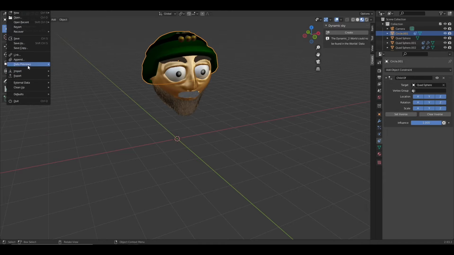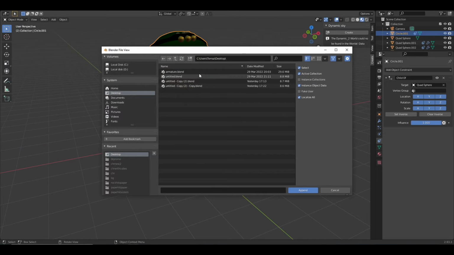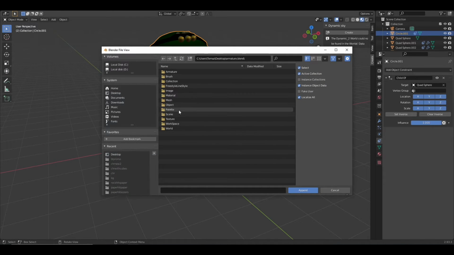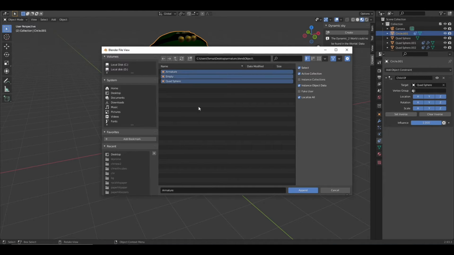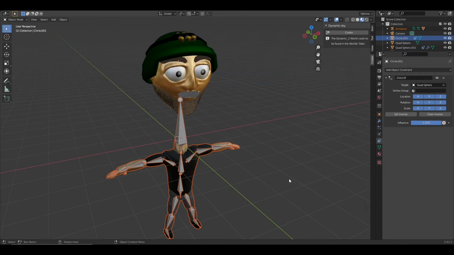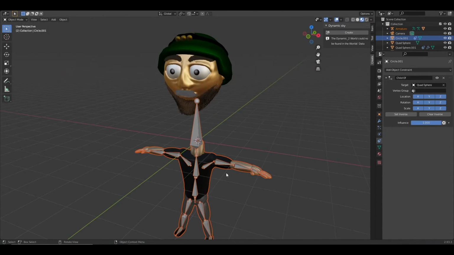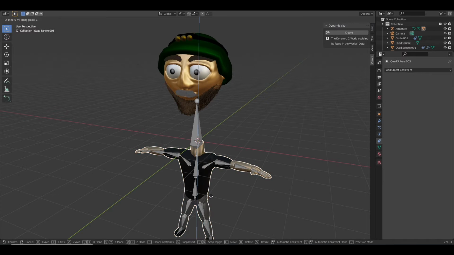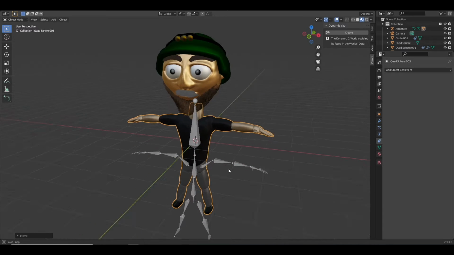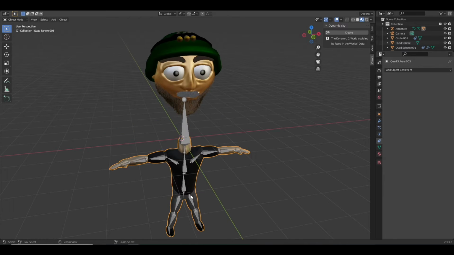So yeah, we're just gonna go over here. We're just gonna append this stuff. Got armature and object and these two things. I think it's gonna be fine. Don't need the empty object, but these things. Okay, here we go. Now we're gonna lift this up. Okay, so the armature, and okay, so this is separated.